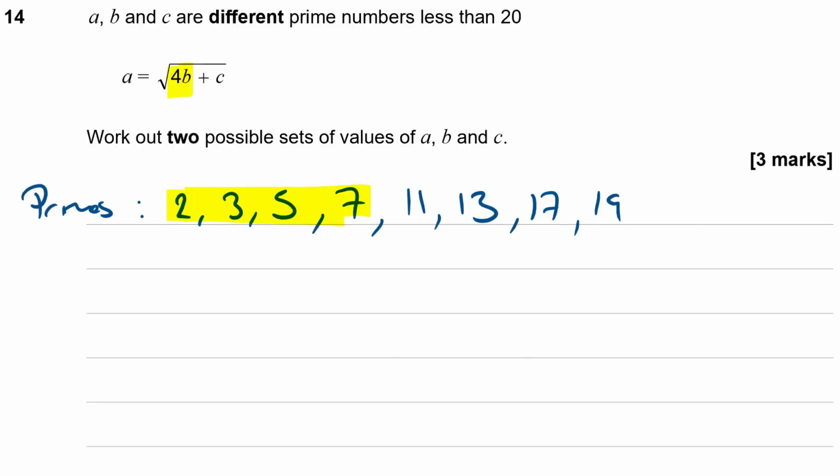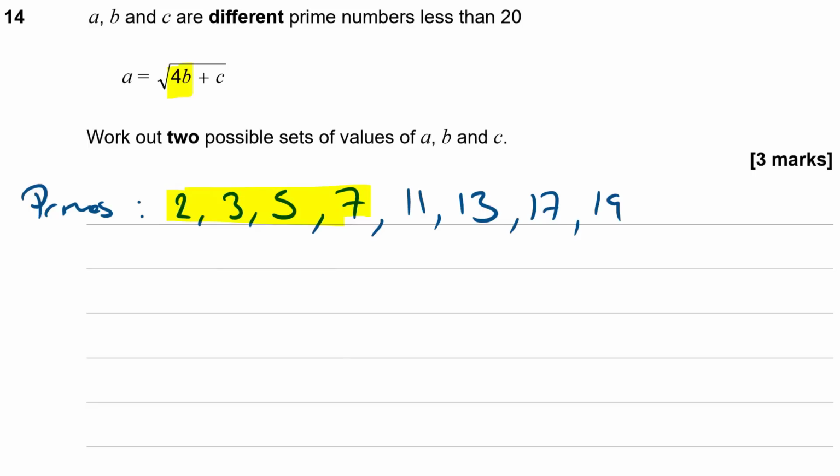Otherwise, if we multiply 17 or 19 by 4, our number's going to get too big, I think. So I'm going to try picking my numbers for B at this end. Now, once we multiply it by 4 and add on C, we're square rooting. So we're aiming to get a square number, aren't we? We can pick a value of B, times it by 4, and add on one of the other numbers, and we're aiming to get a square number.